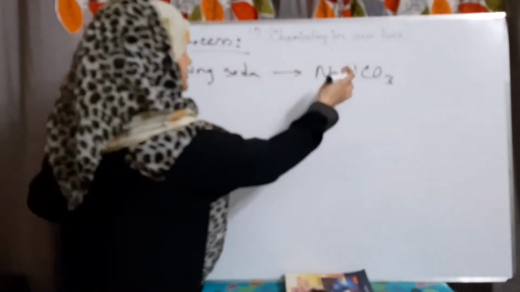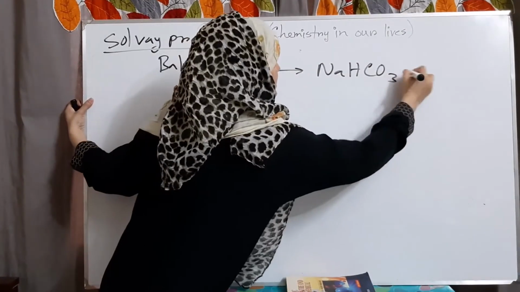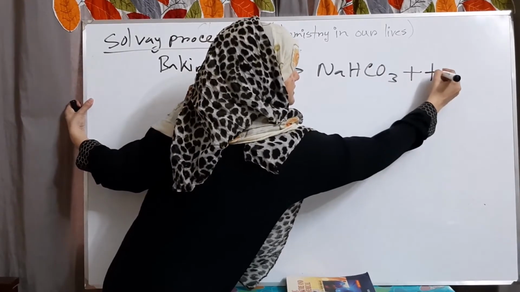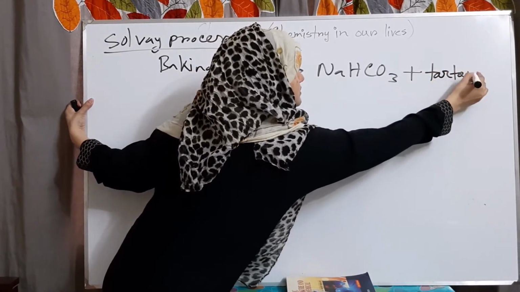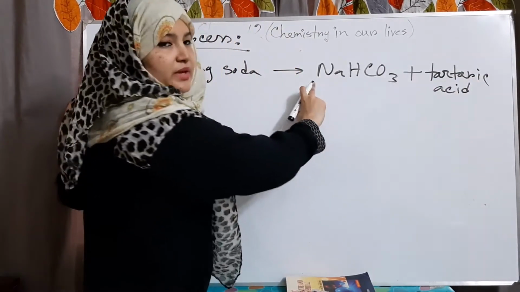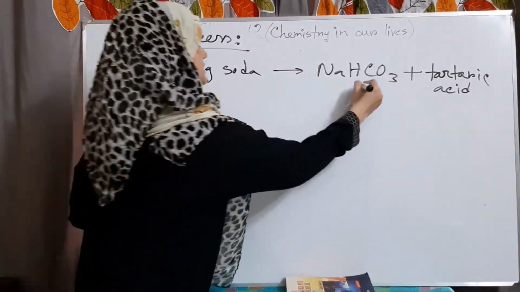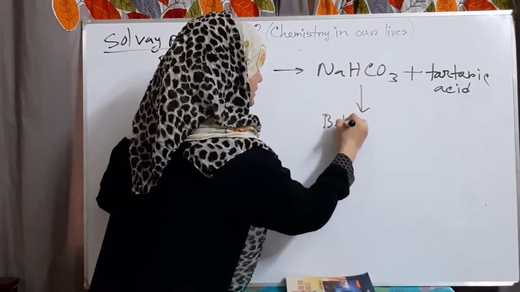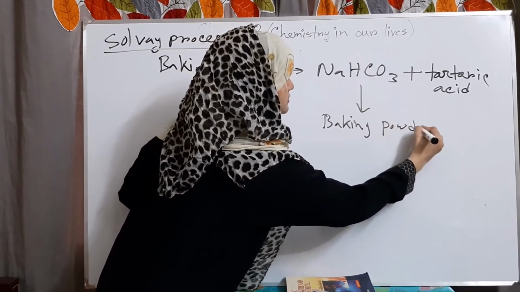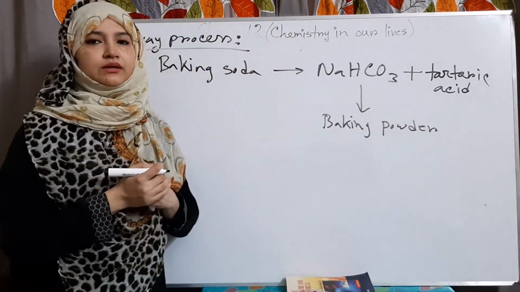Okay, if we add tartaric acid with baking soda, then we get baking powder.